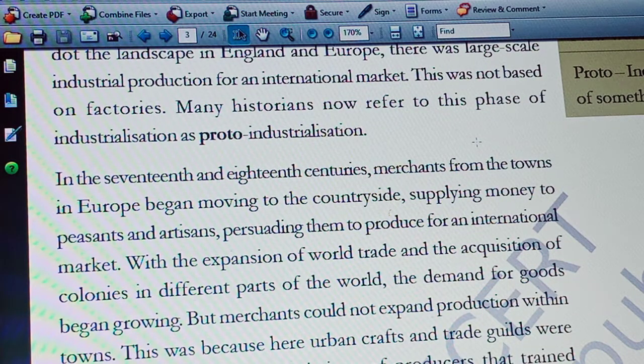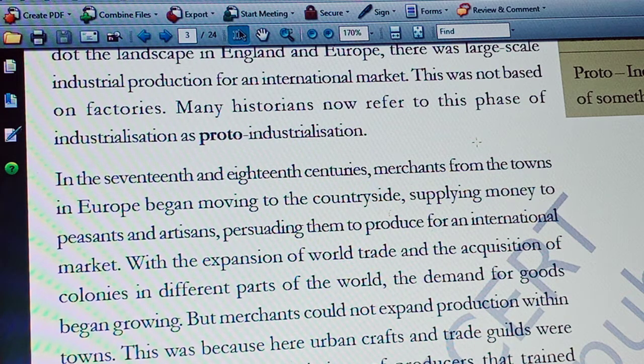In urban areas, most of the trade was under the control of trade guilds. That is why merchants could not expand production within towns. This was because urban crafts and trade guilds were powerful.